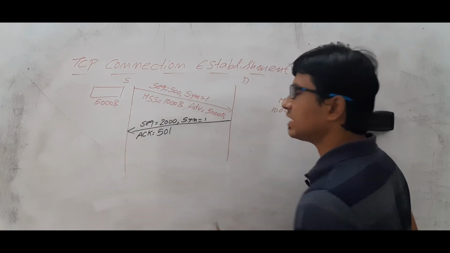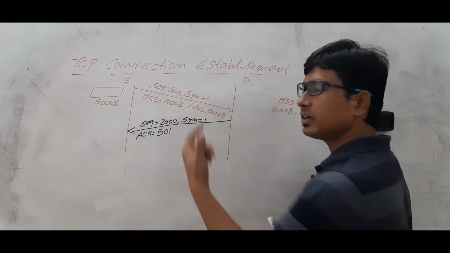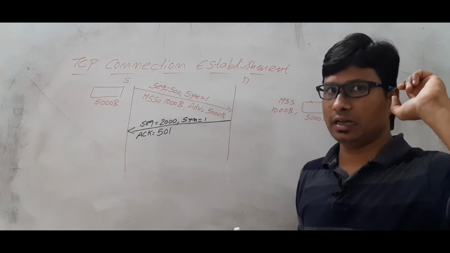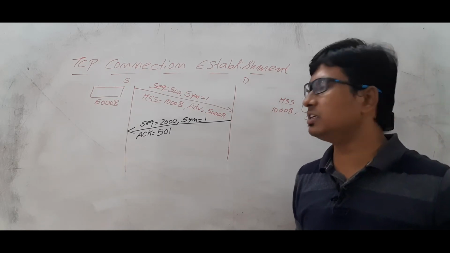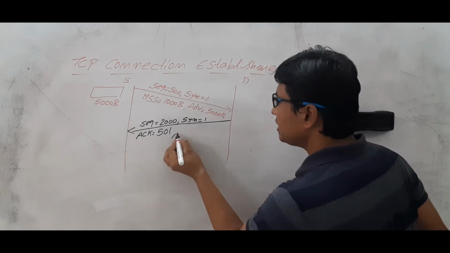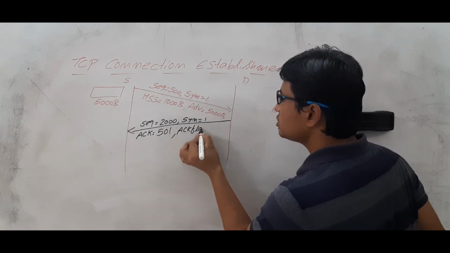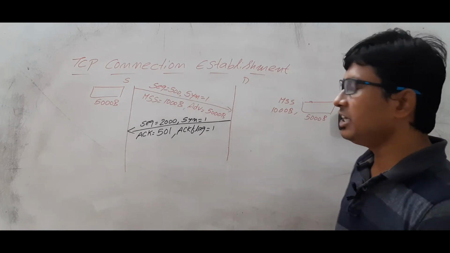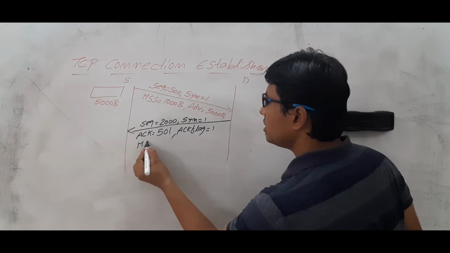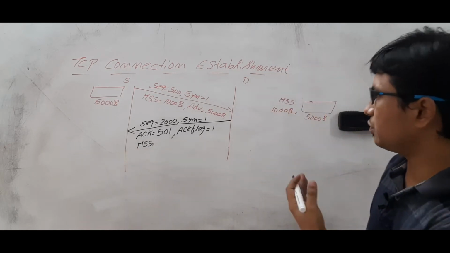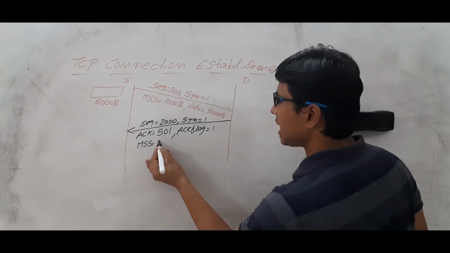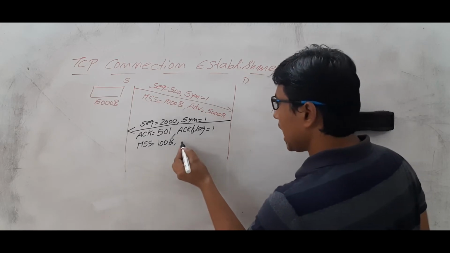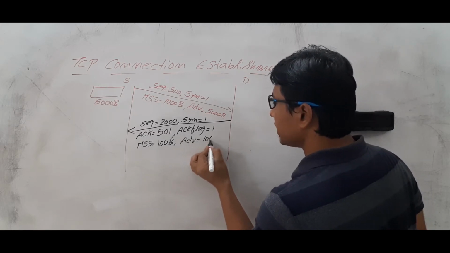501 because you are sending the sequence number 500. So I am waiting for the data of byte 501. Am I right or wrong? So the next byte you need to send me is 501. And it also keeps the ACK flag equal to 1. Am I right or wrong? And what else will it send? It will also send the maximum segment size of the destination. Let's take that the destination maximum segment size is 100 bytes. Okay, and the advertised window is 1000 bytes.